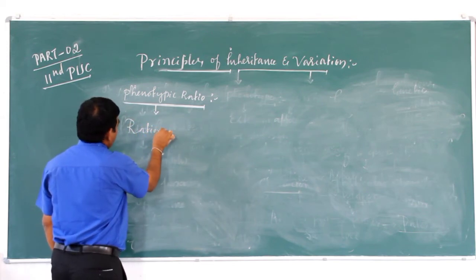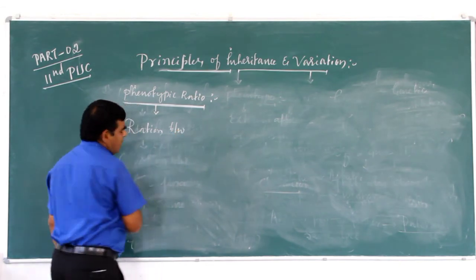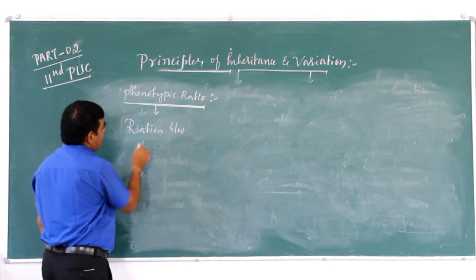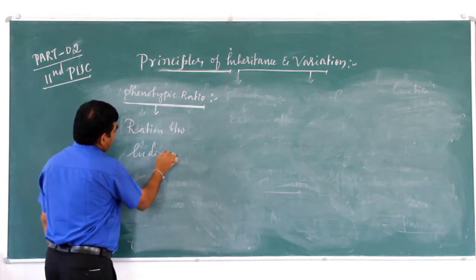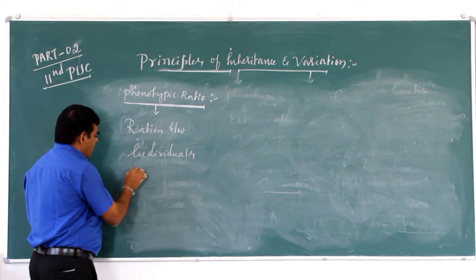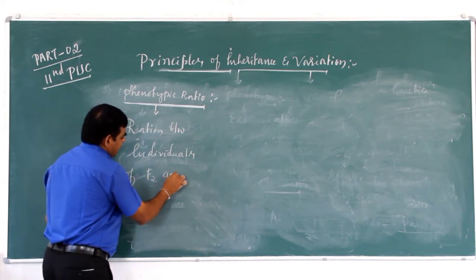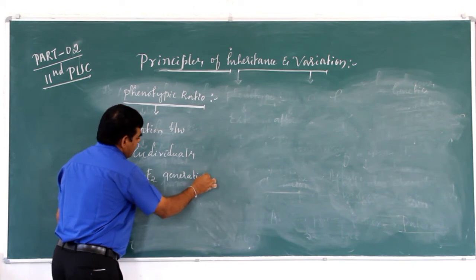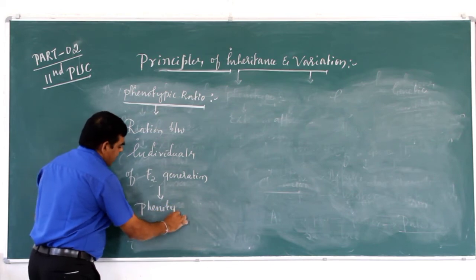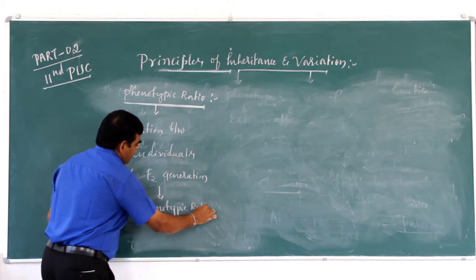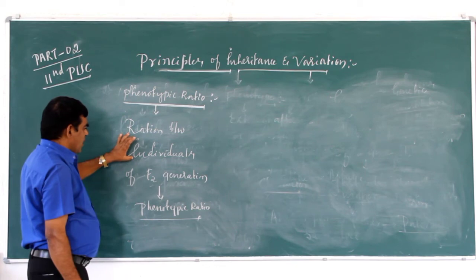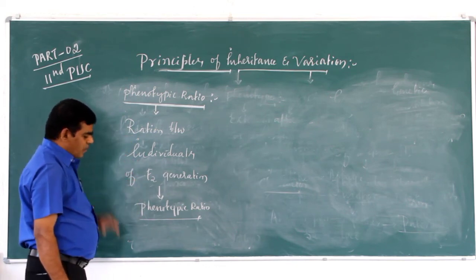The ratio between the individuals of the F2 generation is called phenotypic ratio.